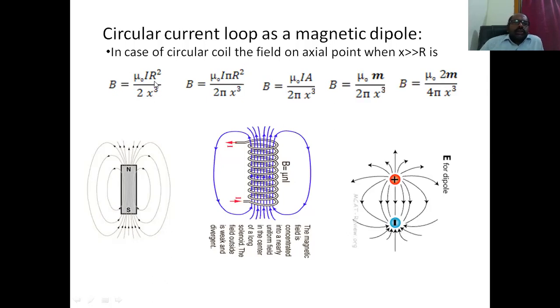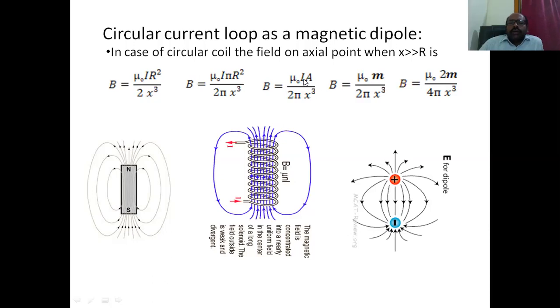So in this equation, we are doing some manipulation to get the magnetic moment of the current carrying loop. We are multiplying and dividing with pi, and it is pi r square. Pi r square is area, and I into A is the magnetic moment of a current loop.